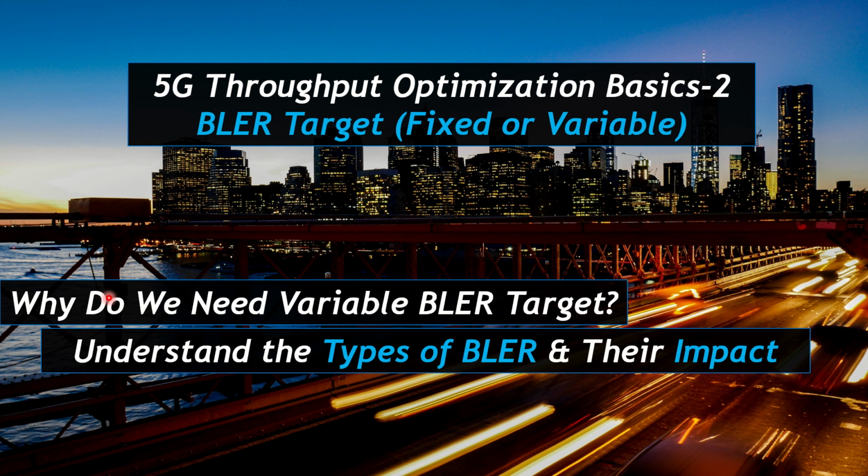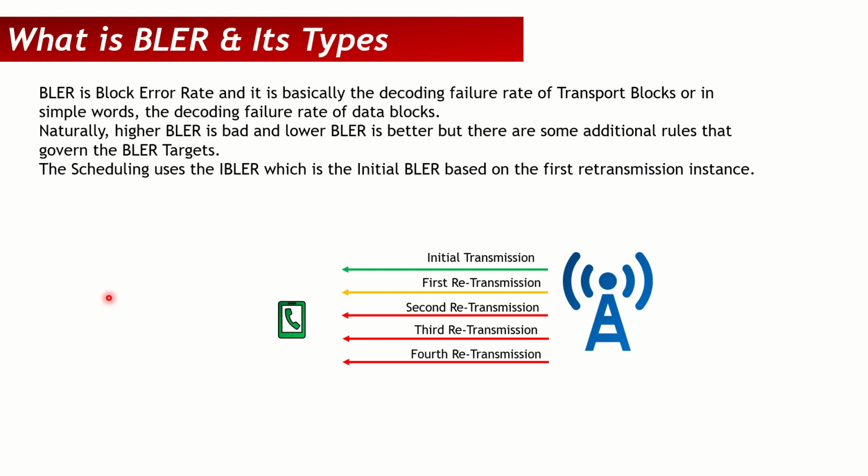So let's start. Firstly, let's understand the types of BLERs, for instance. So what is BLER? BLER is block error rate. It is simply put, you can just say the decoding failure rate of transport blocks. So each time the gNodeB gets some data, it needs to send it to the mobile. It sends a transport block. So it makes a transport block and sends the transport block filled with data to the UE, to the mobile.